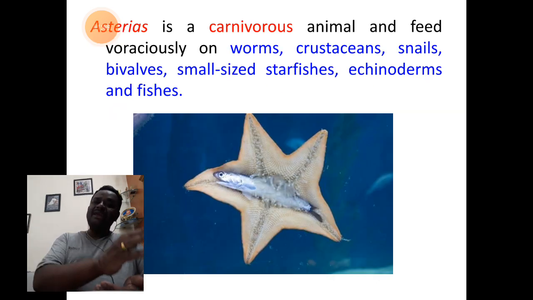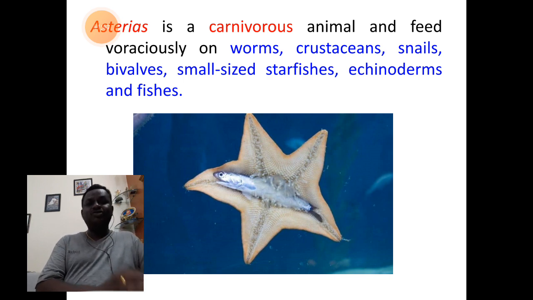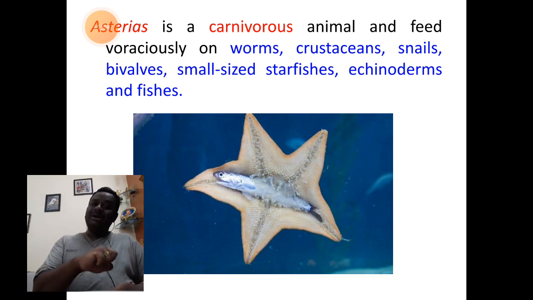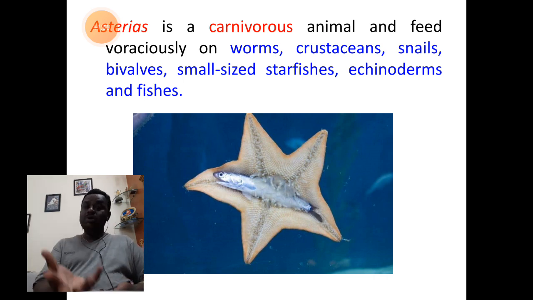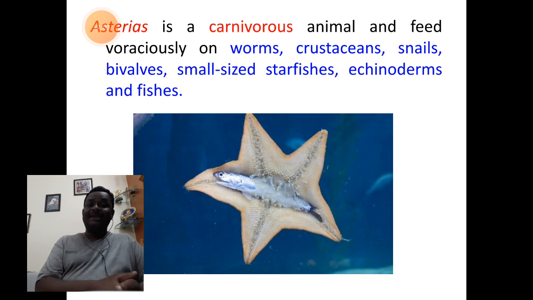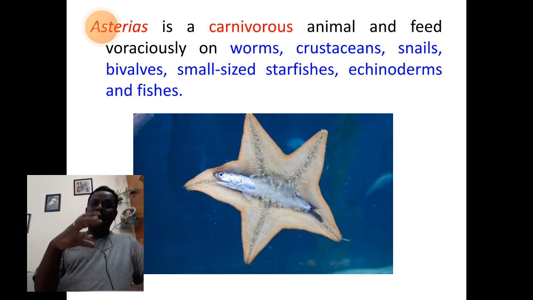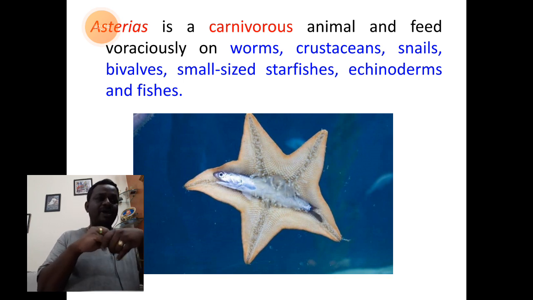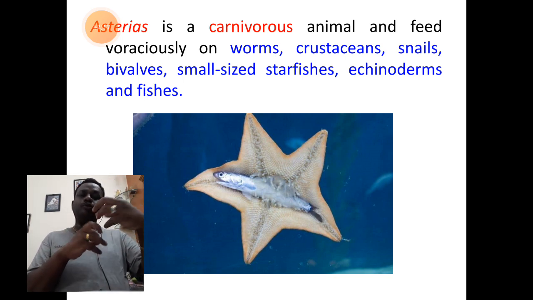Well, students, when we look at the feeding mode, we have understood Asterias is carnivorous. It is a voracious feeder. It feeds on seafood like worms, crustaceans, snails, bivalve mollusks, small sized starfishes, and other echinoderms. Students, remember, the mouth is the opening which is protected by 5 groups of spines.